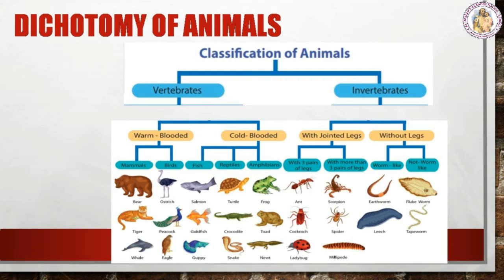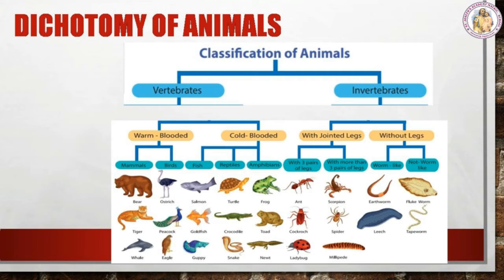Let's see the dichotomy of some animals using a dichotomy pattern. Based on the presence or absence of backbone, they are classified into two groups, vertebrates and invertebrates. Vertebrates means the animals with backbone, invertebrates means the animals without backbone. The vertebrates are further classified into warm-blooded animals and cold-blooded animals based on their body temperature.